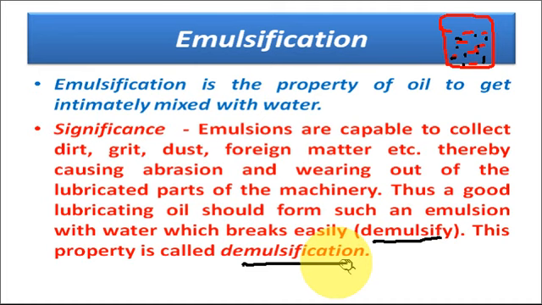Once the emulsion is formed between the metallic surfaces, this emulsion can catch dirt, dust or foreign matter from the surroundings, and due to this proper lubrication cannot be possible. So we must choose such a lubricant which demulsifies easily. That means the emulsion breaks easily. So for a lubrication property, demulsification is a very important criterion.